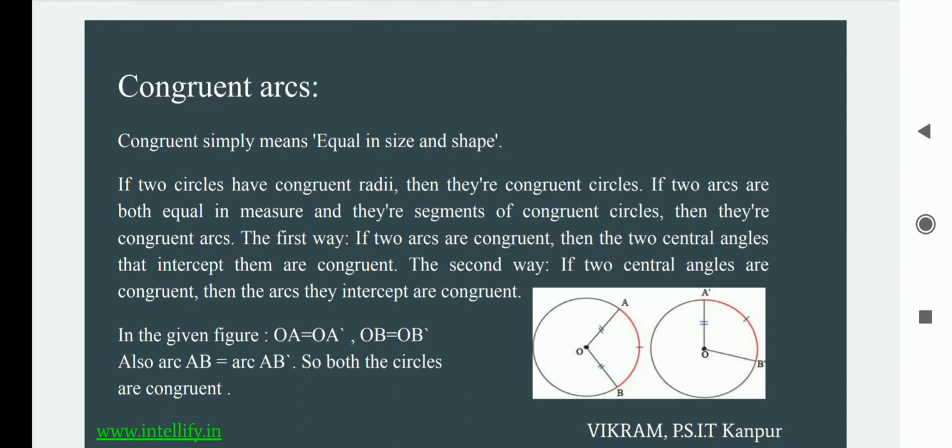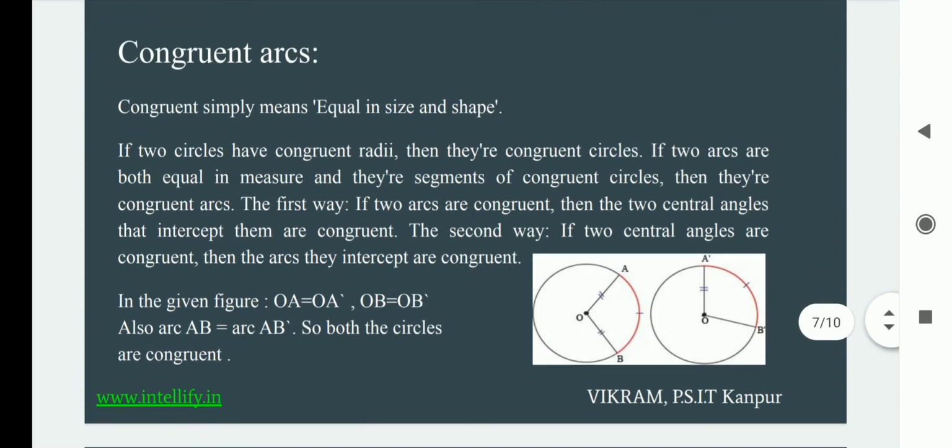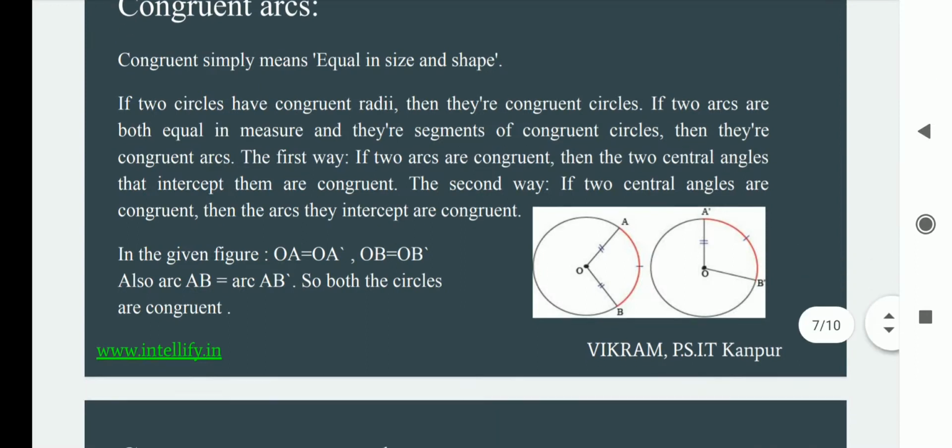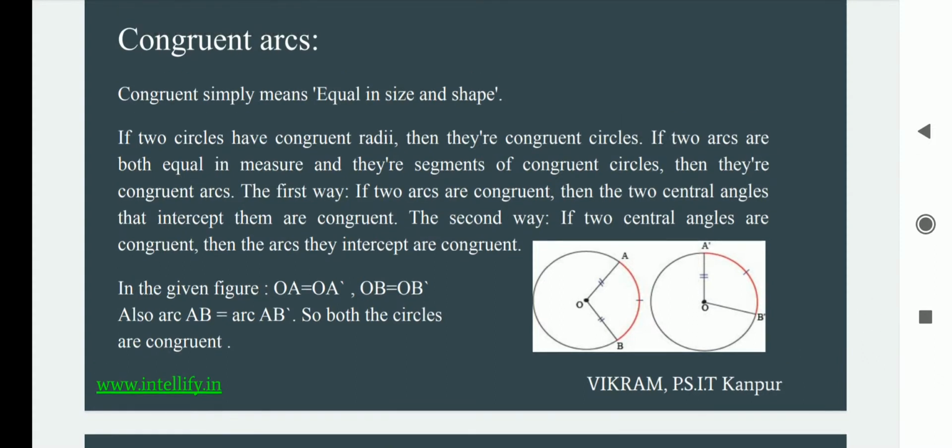The first way: if two arcs are congruent, then the two central angles that intercept them are congruent. The second way is, if two central angles are congruent, then the arcs they intercept are congruent. From the given figure on the right hand side, you can see that OA of the first circle is equal to OA dash of the other circle. OB, the radius of the first circle, is equal to OB dash, the radius of the other circle. Also arc AB is equal to arc AB dash. So both circles are congruent to each other and they satisfy the property of congruency.